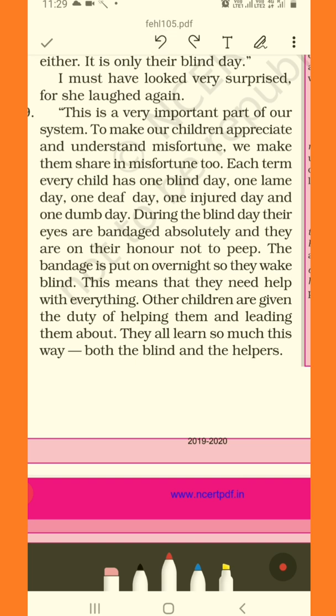So why is this done? This is a very important part of our system to make our children appreciate and understand misfortune. We make them share in misfortune too, like I've said.